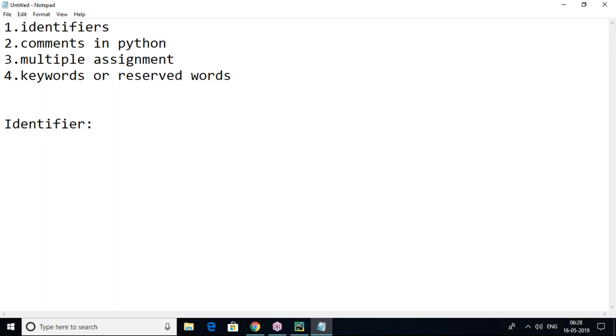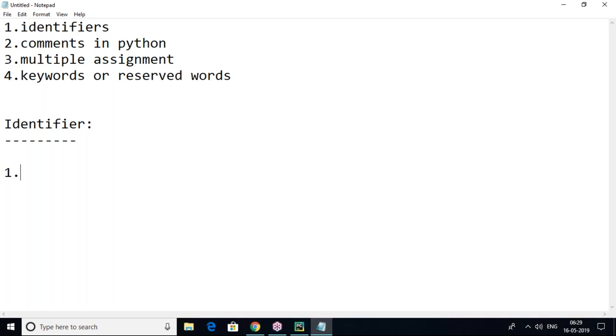How can I identify a class with a name? How can I identify a variable with a name? In Python, any name is called an identifier. Either it is a class name, a variable name, a function name, or any other name. If I have a name, then I can identify it, so that is called an identifier. If you want to define any identifier, like a variable name, class name, or function name, you have to follow some rules.